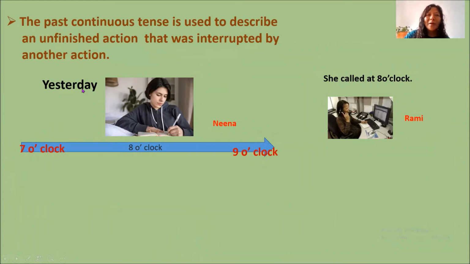At the time also we use past continuous tense, and the action that interrupted the unfinished action is written in simple past. Simple past means verb two, and we use when, and the unfinished action is written in past continuous.